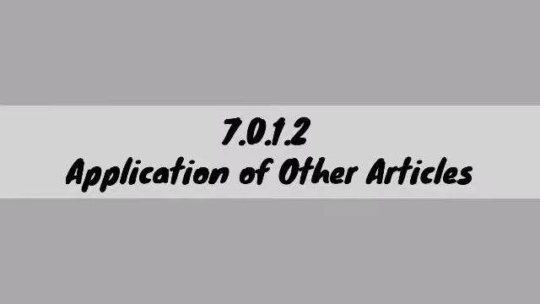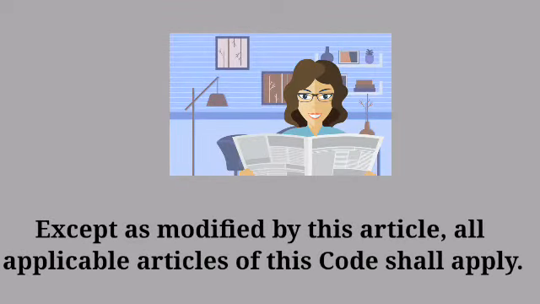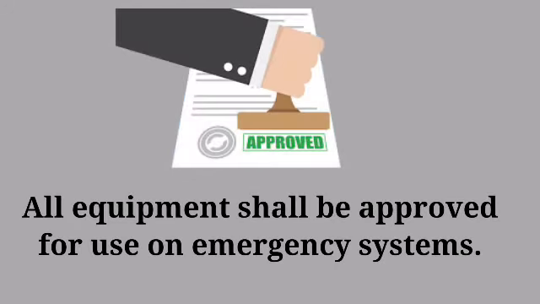Now, application of other articles. Except as modified by this article, all the applicable articles of this code shall apply. Equipment approval: all equipment shall be approved for use on emergency systems.